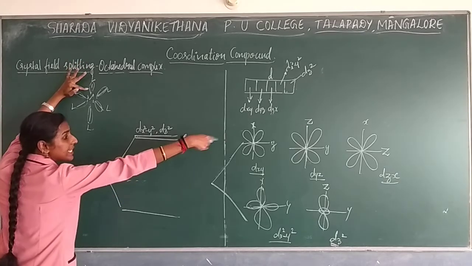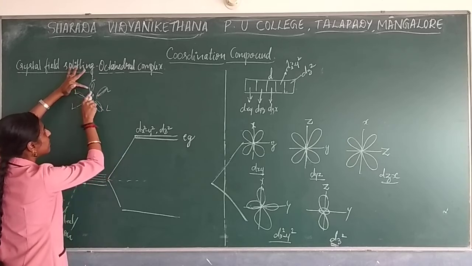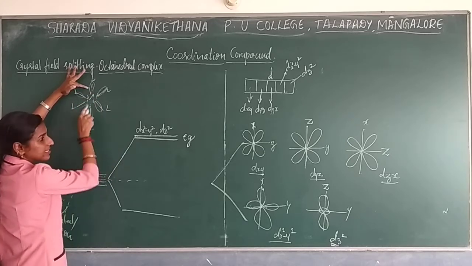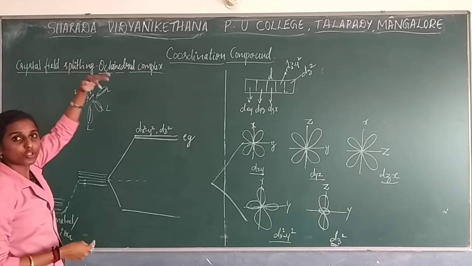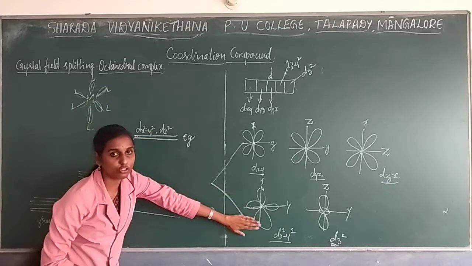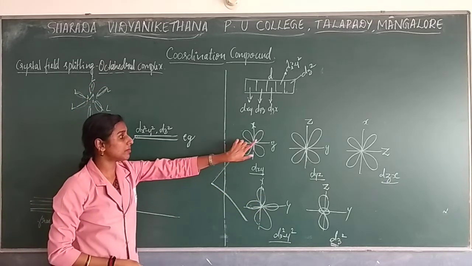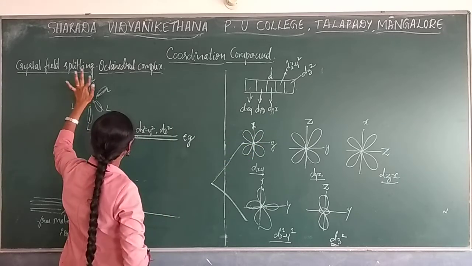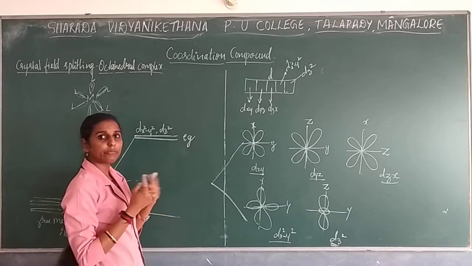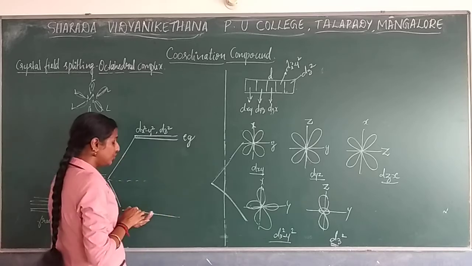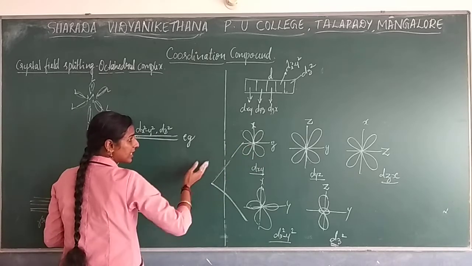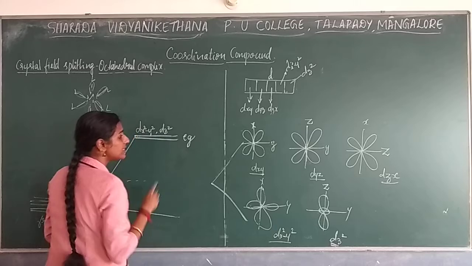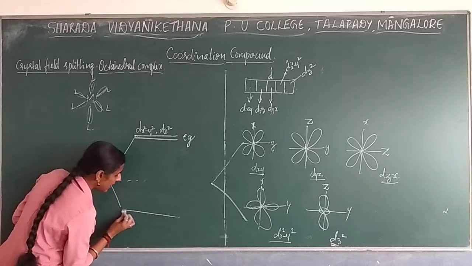Now here, if you take this set, the lobes will be present between the axes. So the repulsive force will be lesser when we compare to here, right? The repulsive force between the axes, compared to on the axis, will be lesser. So due to this reason, this set of orbitals will have lesser energy and it will